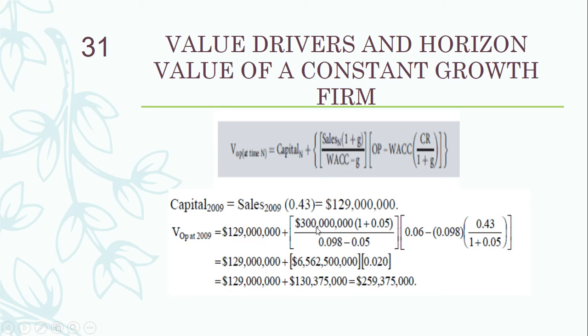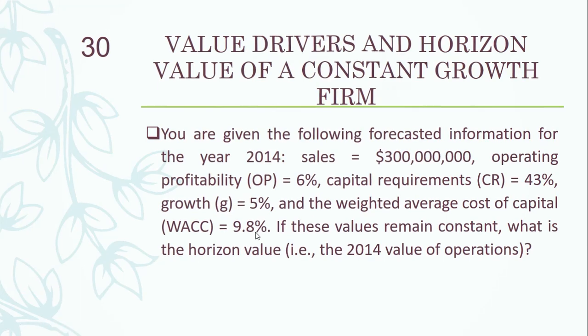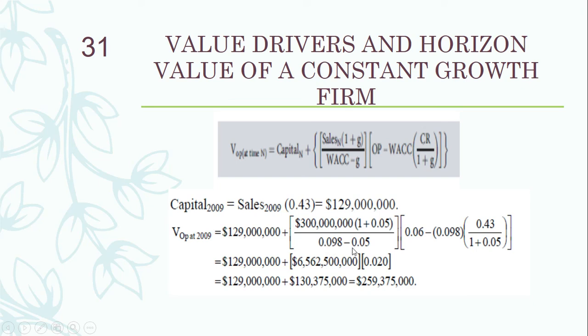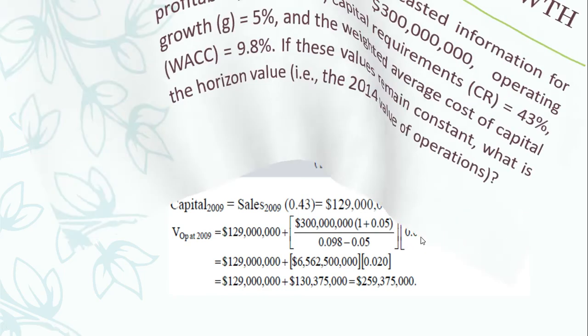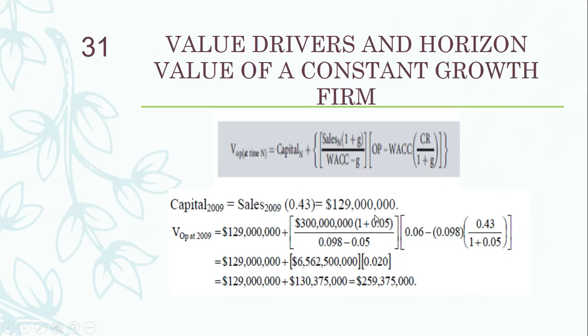Capital is 129, sales 300 million, and 1 plus G, growth rate is 5%, so 1 plus G is 1.05. WACC is 9.8%, which means 0.098, minus G which is 0.05. Operating profit is 6%, the profitability given in the question, minus the value for WACC, and then we have capital requirement over 1 plus G.